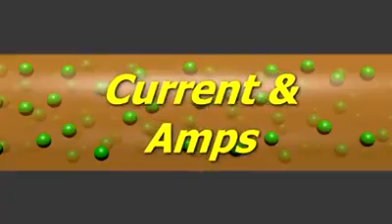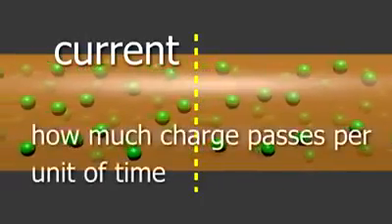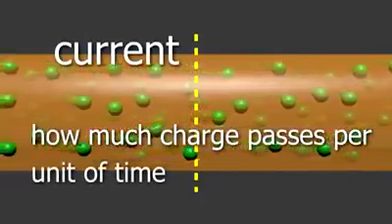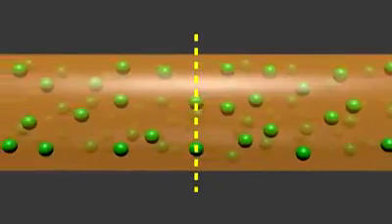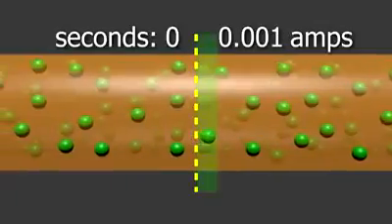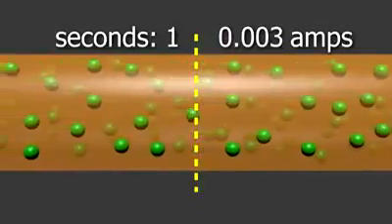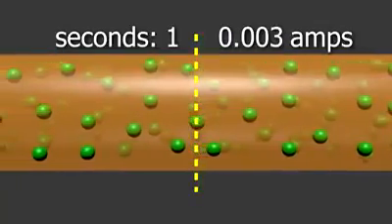What are current and amps? Current is just a measure of how much charge passes a point over a period of time. It's in units of amps. In this example, you can see negatively charged electrons. The amount of current, or amps, is the amount of the negative charge of the electrons passing this point every